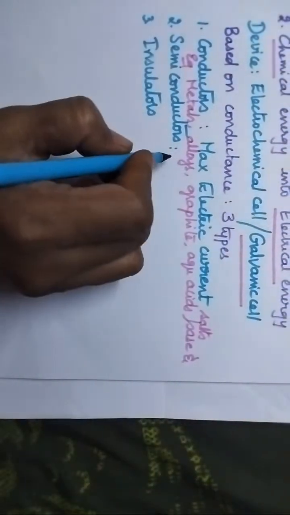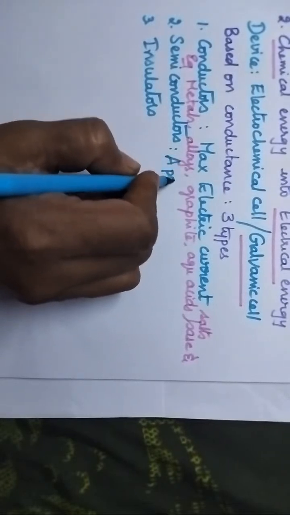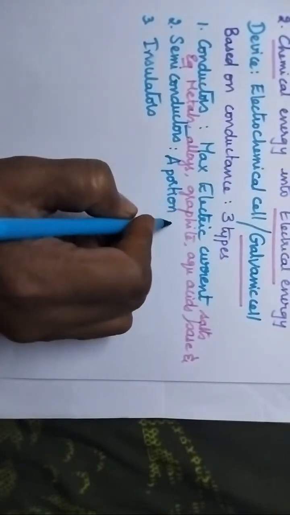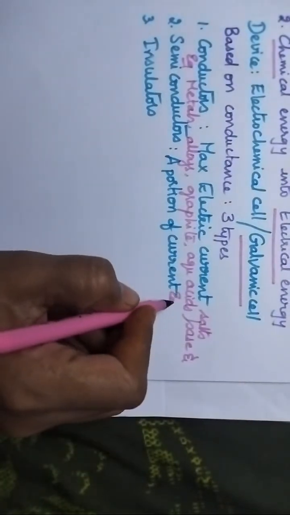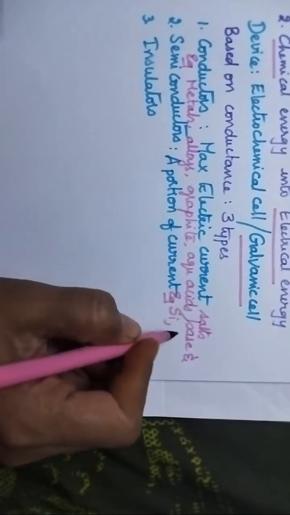Coming to the semiconductors, they allow a portion of current to pass through them, and hence they are called semiconductors. Good examples of semiconductors generally include silicon, germanium, and other non-elemental semiconductors.